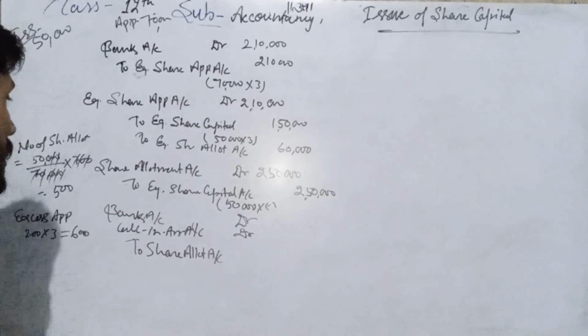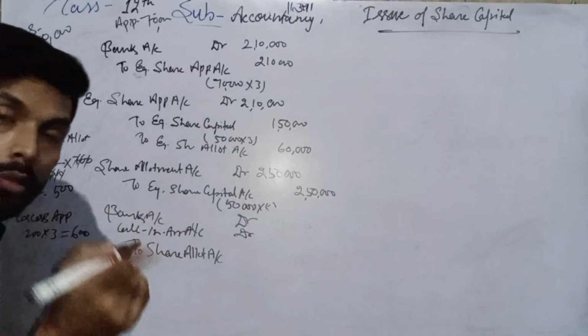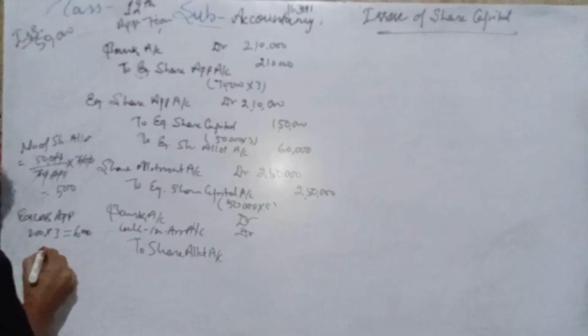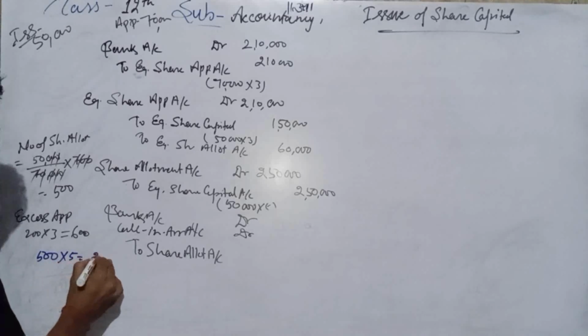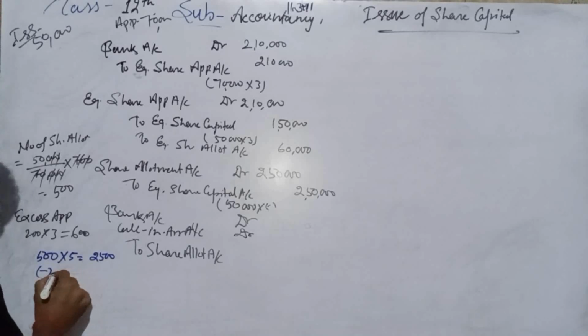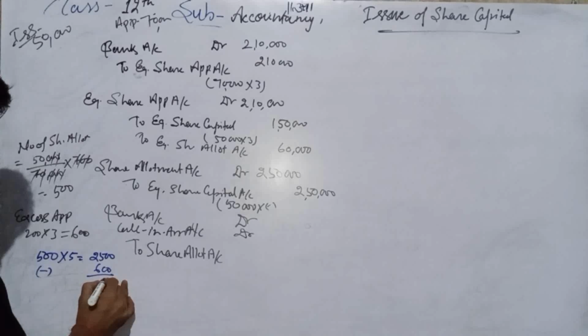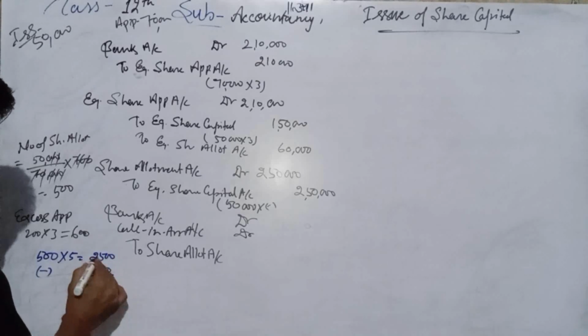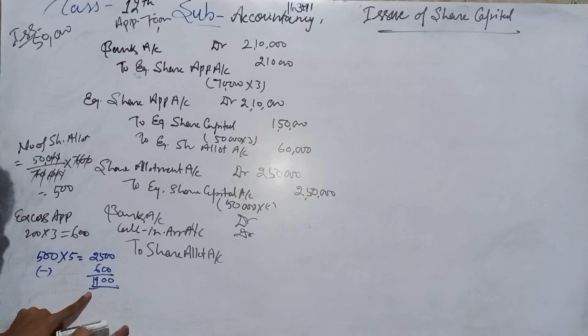And this excess application money of 600 is adjusted against the amount due on allotment from Ramesh. So 500 shares allotted to him at 5 rupees allotment money means 2,500 we have to receive, less the excess on application 600, so 1,900 he did not pay on allotment.